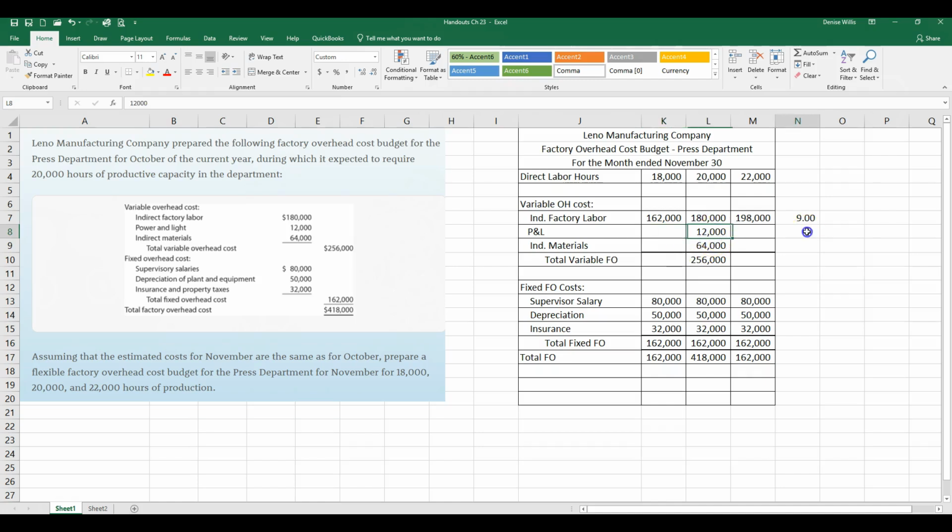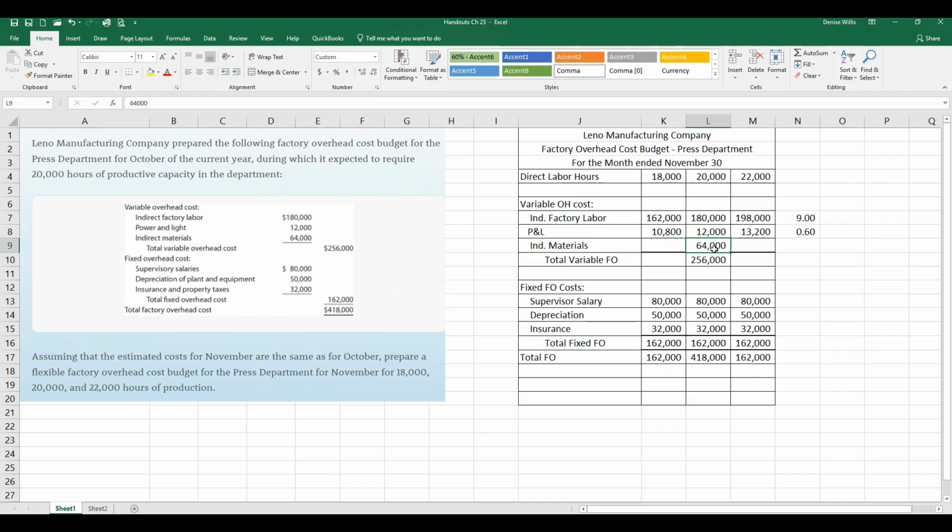We're going to do the same thing here for power and light. Let's come over here to do the math. This is going to equal 12,000 divided by this 20,000 right here. That's going to give us a rate of 60 cents per direct labor hour. Now we do our multiplication. 22,000 times this 60 cents. Come over here and do it for this level of activity. 18,000 hours times our 60-cent rate. There we go. So power and light, 10,800 at the 18,000 direct labor hour level, and we have 13,200 for power and light at the 22,000 direct labor hour level.